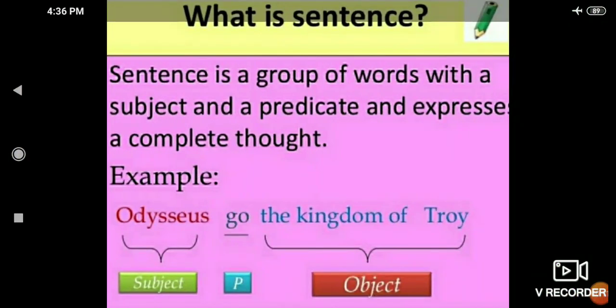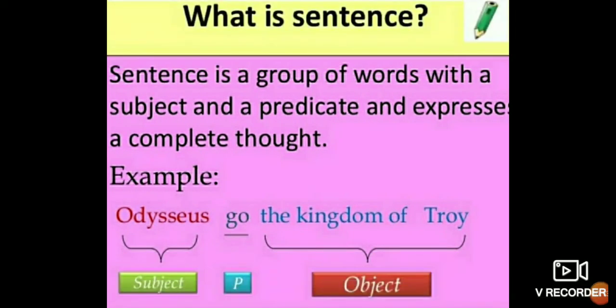Today I am going to tell you about sentences. What is a sentence and how many kinds of sentences are there? Now first of all, what is a sentence? A sentence is a group of words with a subject and a predicate that expresses a complete thought.